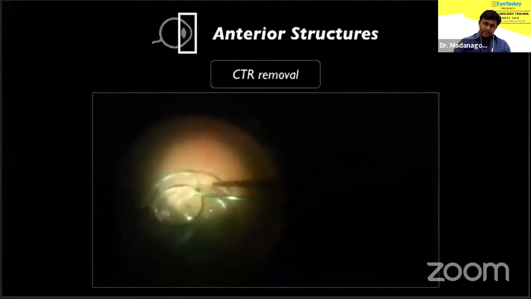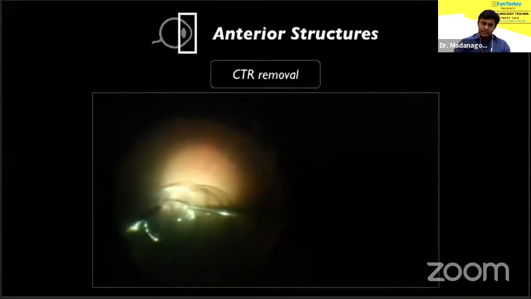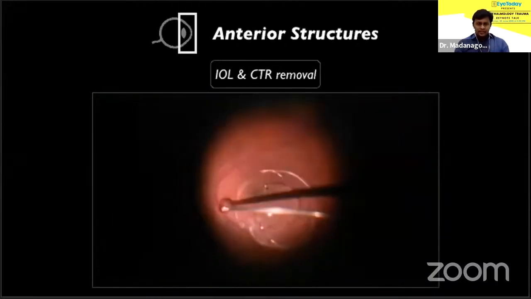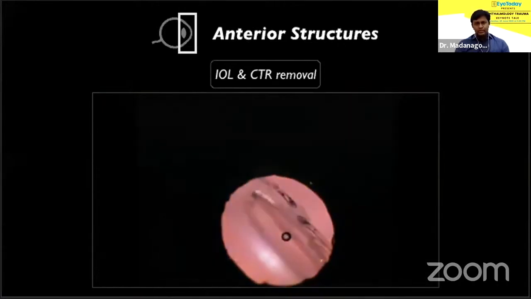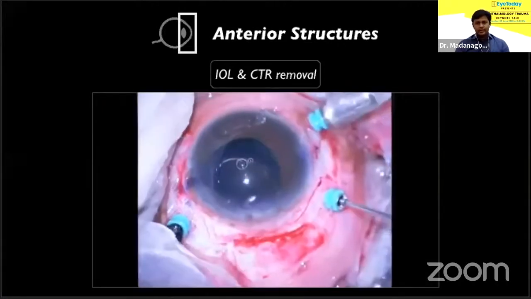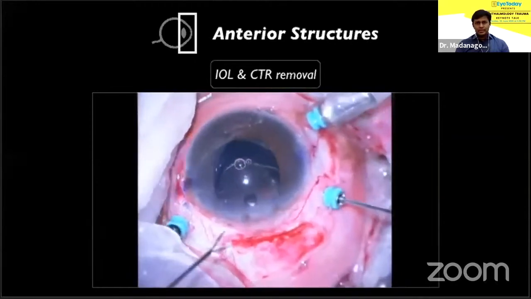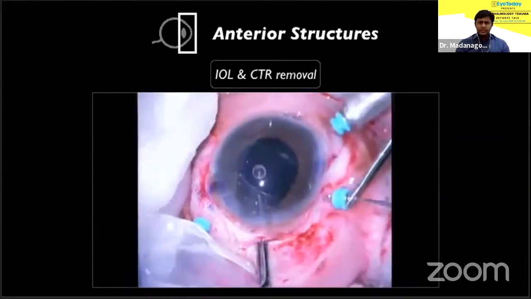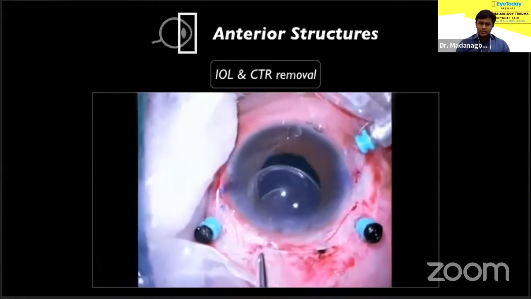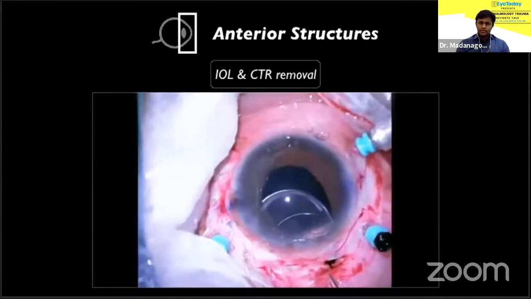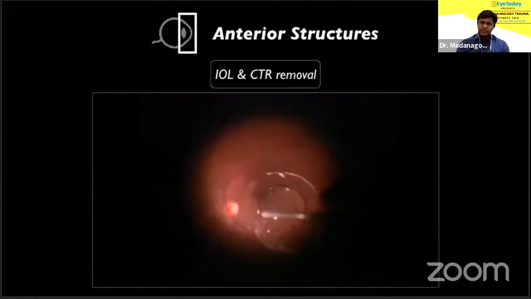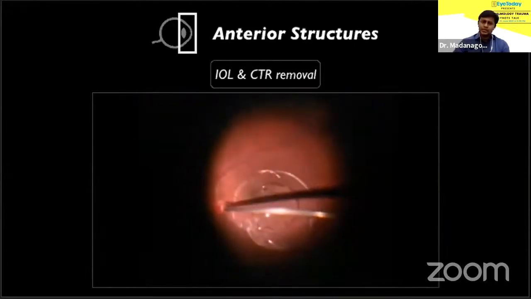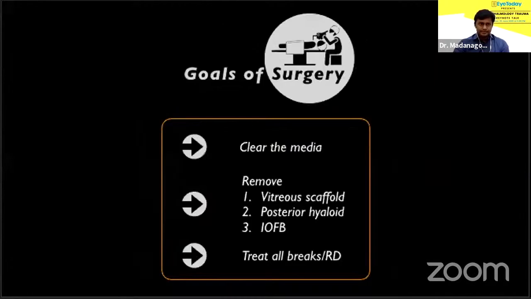So as I said, a three-piece IOL is always good as far as a VR surgeon is concerned. But if there is a single piece lens, unlike in the previous case, I remove the complex as a whole and use another three-piece lens as an SF IOL. Of course, there are techniques where surgeons use Gore-Tex or Prolene sutures to refix single-piece lenses as SFIOLs, but my personal preference is that I would simply remove them and use a three-piece as an SFIOL.